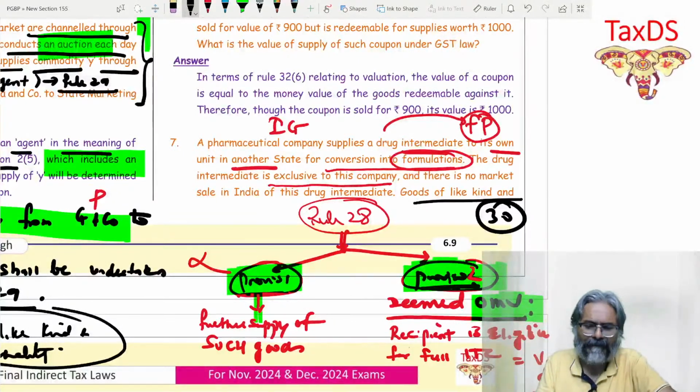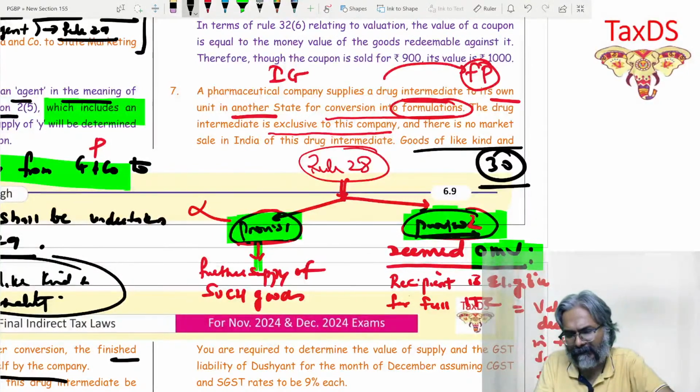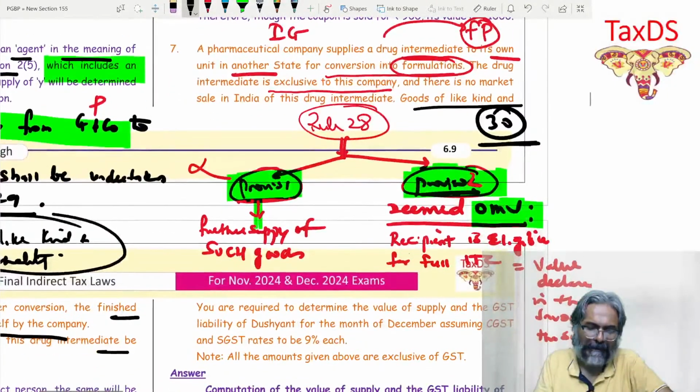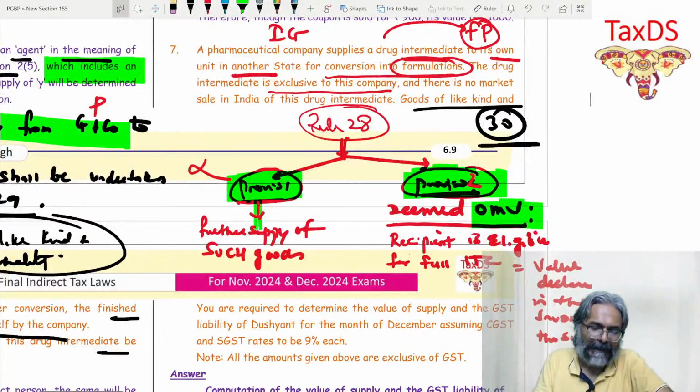But one more thing can be done in this case. Please pay attention, students. What is that one more thing that can be done? Are you aware of it? What is that point which I'm talking about right now? In this context, can I talk about proviso 2? Students, proviso 2.